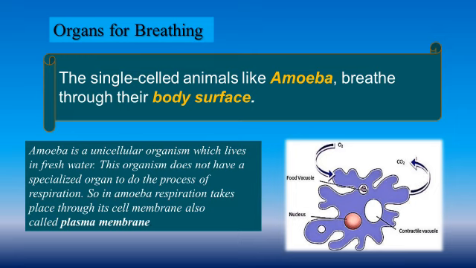That means it is a unicellular organism which lives in fresh water. This organism does not have a specialized organ for respiration. So in amoeba, respiration takes place through its cell membrane, also called plasma membrane. So in short, single-celled animals like amoeba breathe through their body surface.